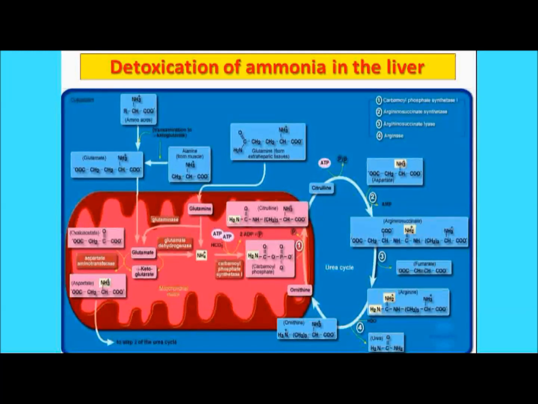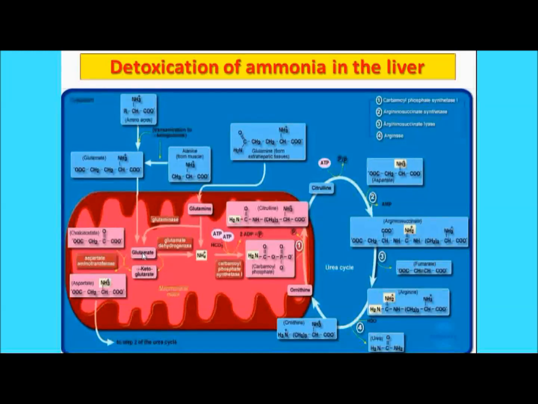So let's discuss here. This is the cytoplasm, this is the mitochondria. You can see here the process. So we start with the alanine. This alanine has come from where? It has come from the muscles, right? Now this alanine undergoes transamination with ketoglutarate to form the amino acid glutamate. Now it will enter here as a glutamate, right?